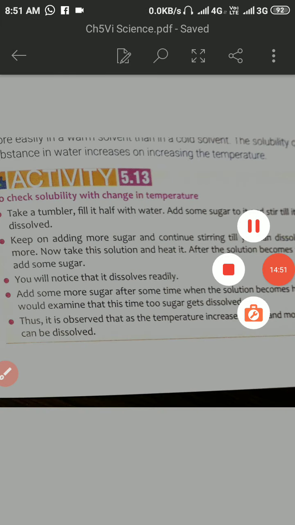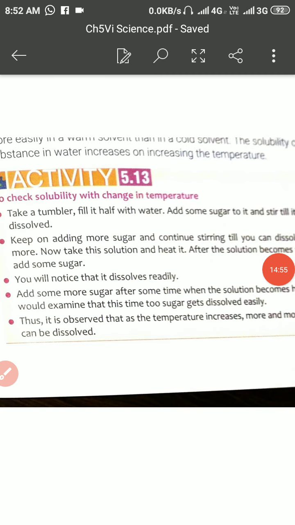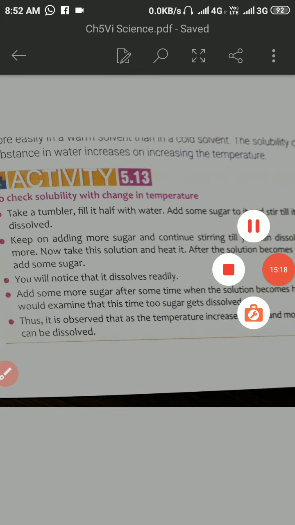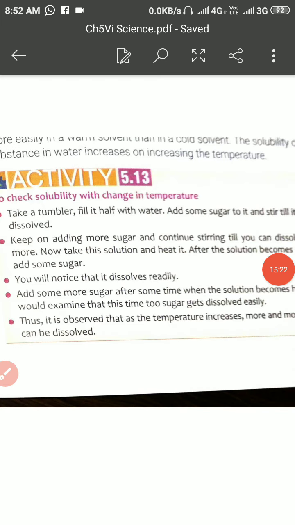So my dear student, I hope that you all are well aware about this chapter 5, that is the separation of substances, separation of liquid from liquid, separation of solid from solid, and so many things that you have learned about hand picking, winnowing, decantation, sedimentation, evaporation. So many things you have learned in it. So dear students, in the next video the exercises of this particular chapter will be done. Thank you very much for watching this video. Thank you.